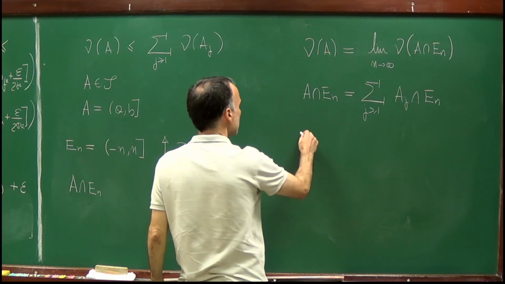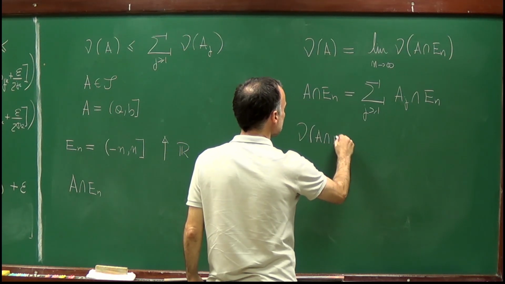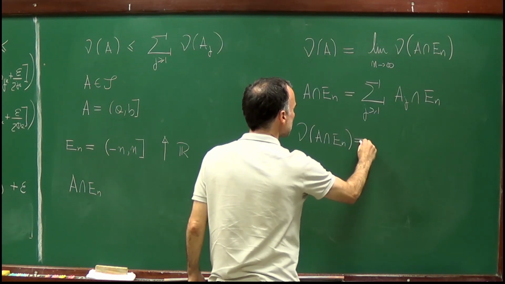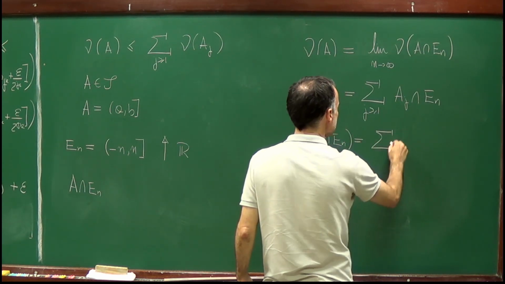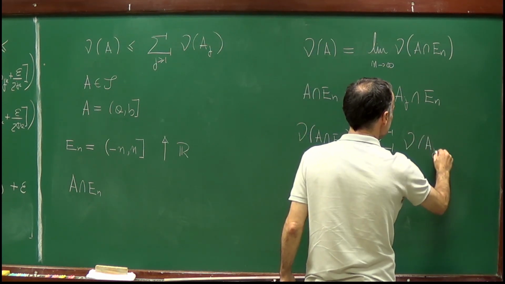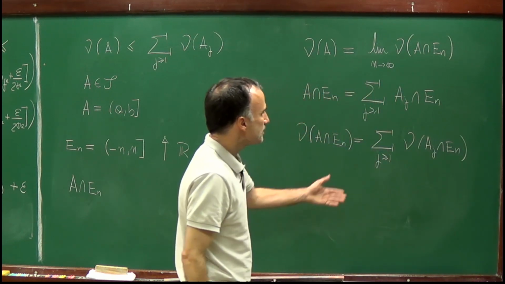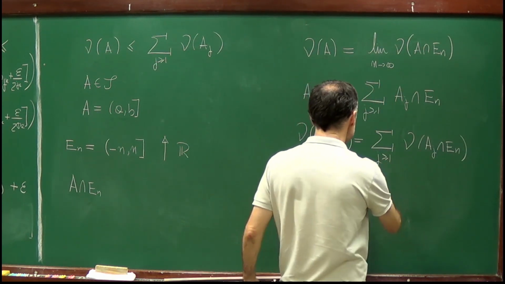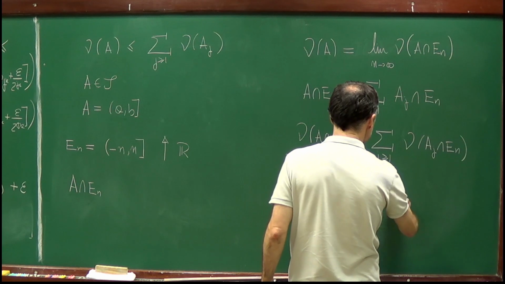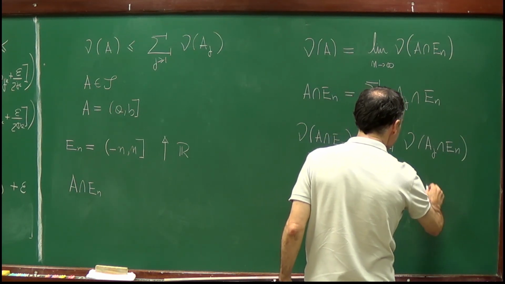So from the first part of the proof, we know that nu of A intersection E_n is less than or equal to the sum of nu of A_j intersection E_n. And this is clearly less than or equal to the sum of nu of A_j.